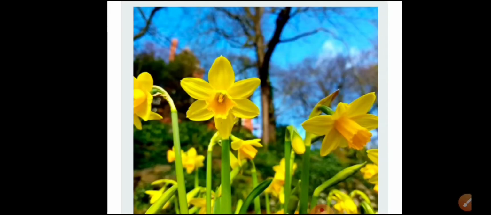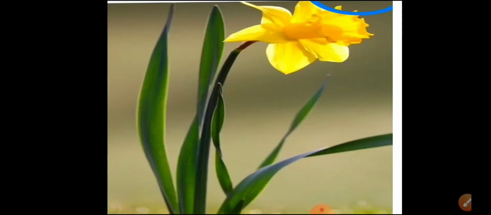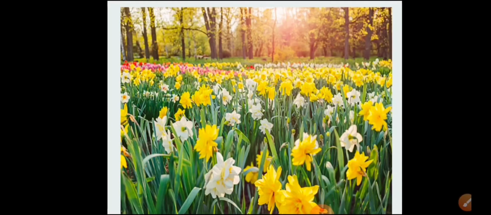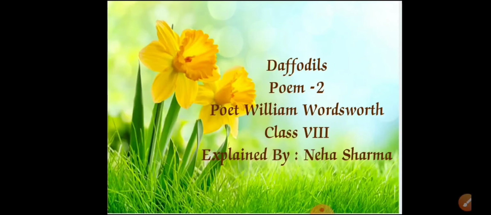So one day while walking by a riverside, the poet saw a large number of daffodils shaking their heads in the wind. They spread out in a long row along the border of a lake, and the daffodils looked very happy. The poet was very impressed to see these daffodils, and later in his vacant or pensive mood, he remembered the scene and felt very happy, and he wrote this poem Daffodils.